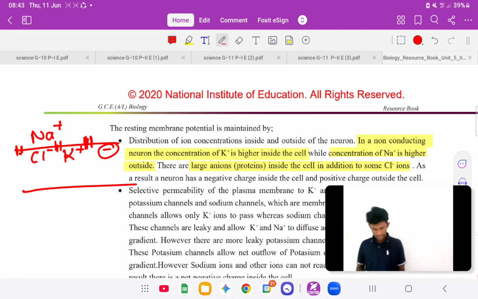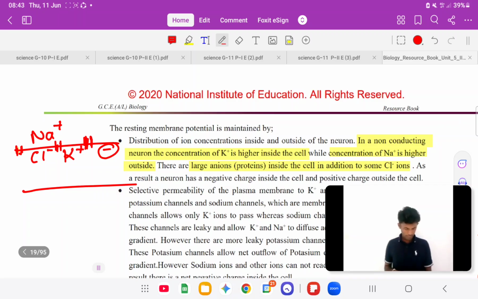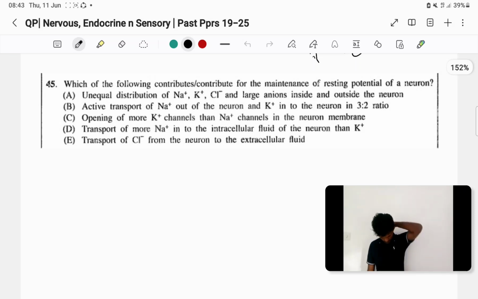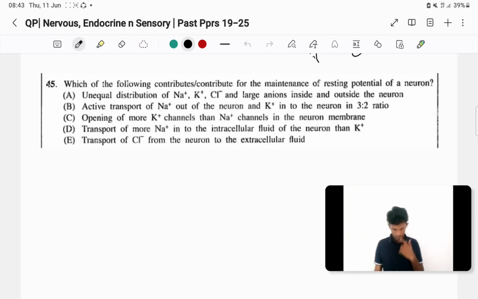Okay, then next point, what does the next point say? See, opening of more potassium channels than sodium plus channels in the neuron membrane. Yeah, at the resting potential, potassium plus තමයි වැඩිපුර open වෙලා තියෙන්නේ. Sodium plus අඩුයි, right? In an action potential, more sodium channels are open, then sodium plus moves inside.